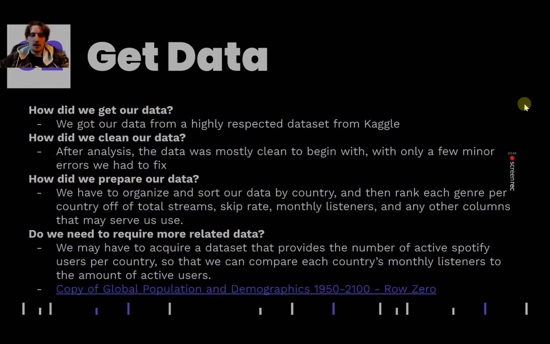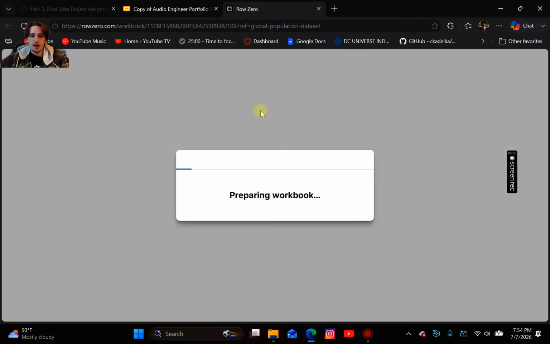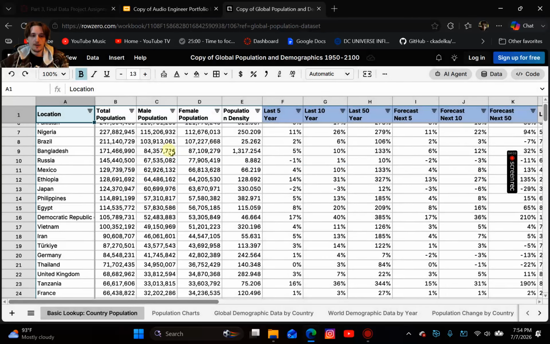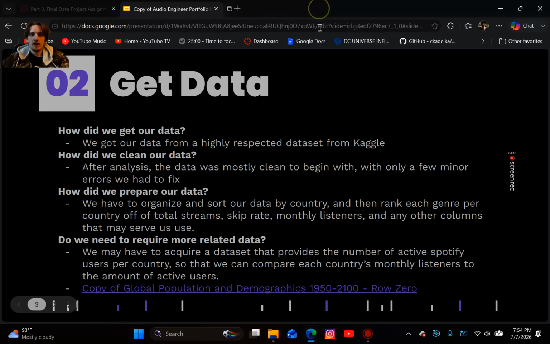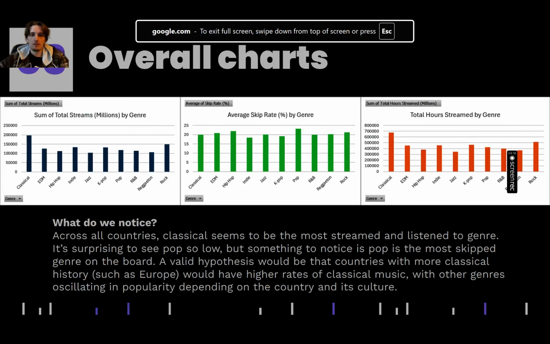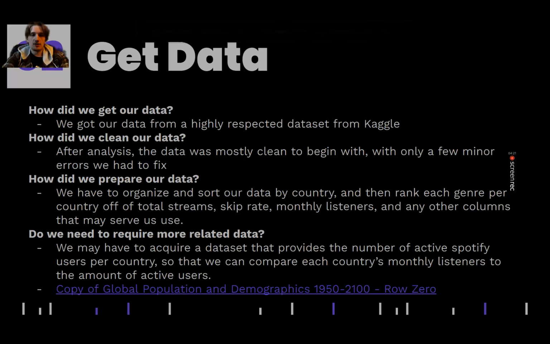So I had to get another data set here, which is a global population index that shows the total population for each country. And I got the 15 countries from that data set that are represented in the Spotify data set that we're using. Basically, I used that to create a new column that I called, what was it? Total amount of streams per capita. So that we could see how many streams we're getting based off of the average person in that country.